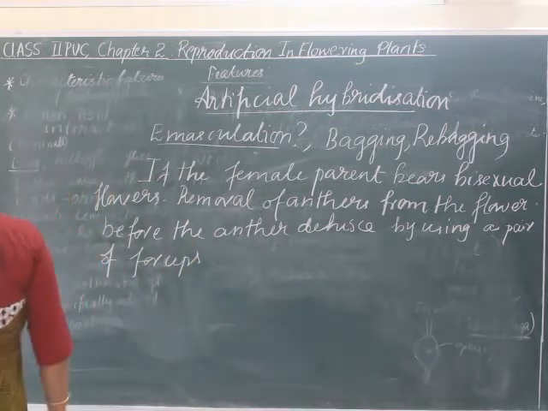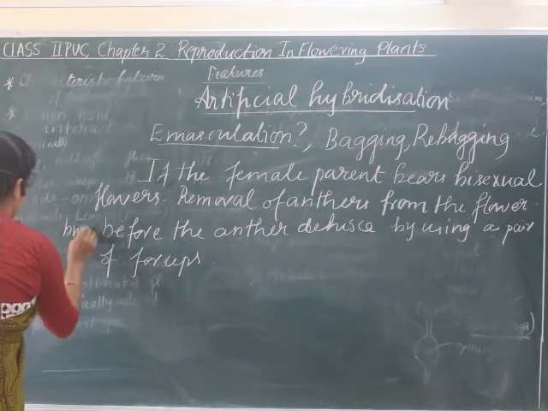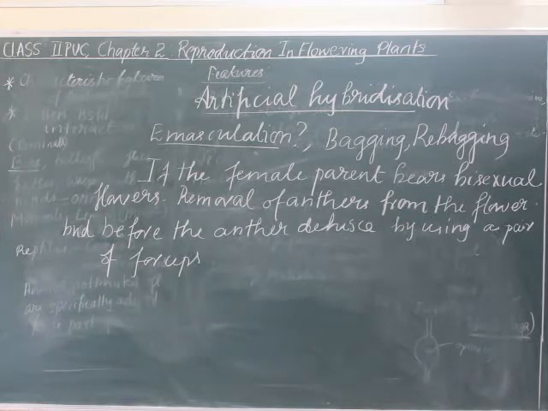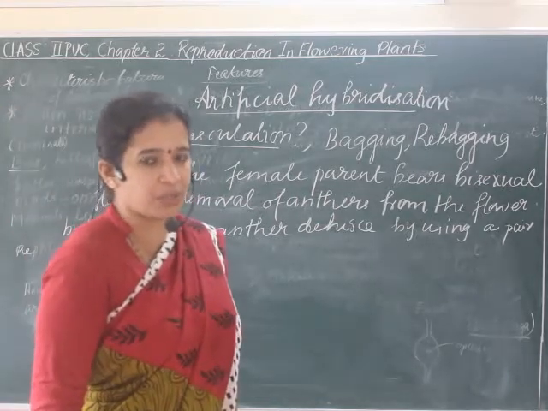So, if the female parent bears bisexual flowers, then removal of anthers from the flower, you can also write flower bud, because before maturity we can call it a flower bud. So from the flower bud, before the anther dehisces, by using a pair of forceps, this step is called emasculation.